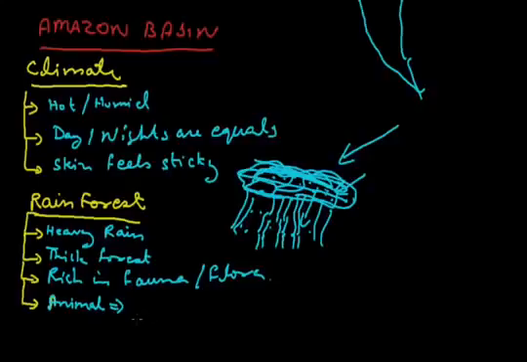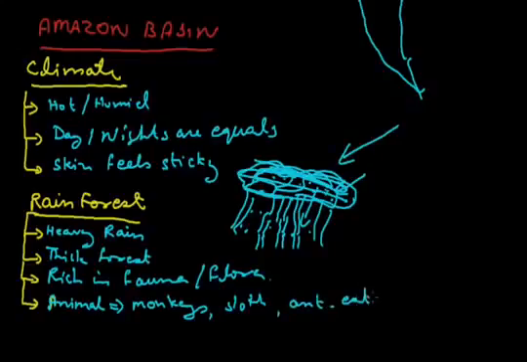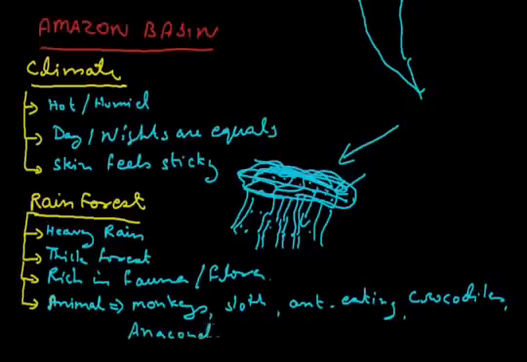animals. The main animals found here are different species of monkeys, sloth, which looks a little like a monkey and a bear, and anteaters. These ants are very dangerous. The area is full of water, so water species are also found, like crocodiles, the world's longest snake, anaconda, pythons, etc.